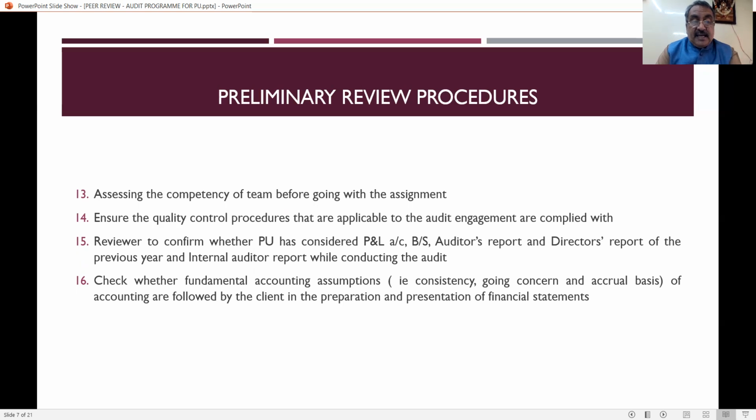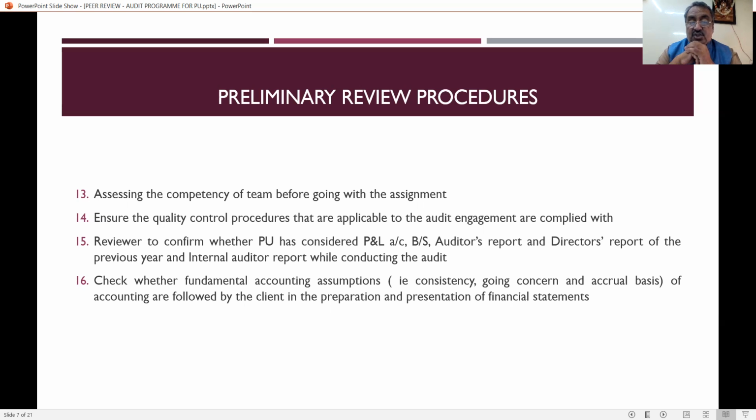Next one is assessing the competency of the team before going with the assignment. So the practicing unit should have a policy, and the practicing unit has to prove that the following personnel, that is the engagement partner or the partner in charge, who is going to do the peer review, has got the skills or not. And all the staff who are assisting the peer reviewer are competent. And all the staff who are doing the audit work of the practicing unit should also be competent. So here the peer reviewer has to see whether the auditing team, that is the team who are going to do the audit for the client, has got the competency or not.